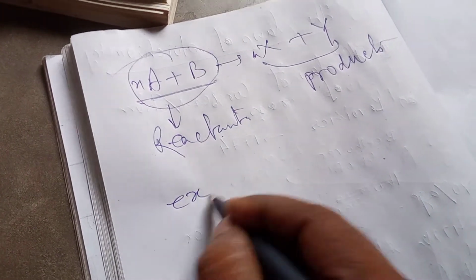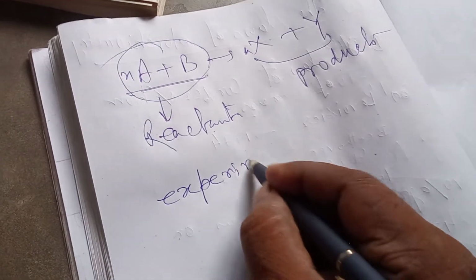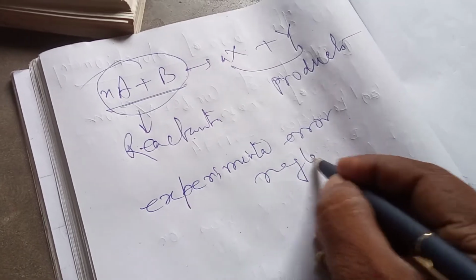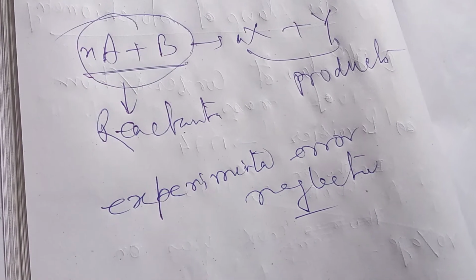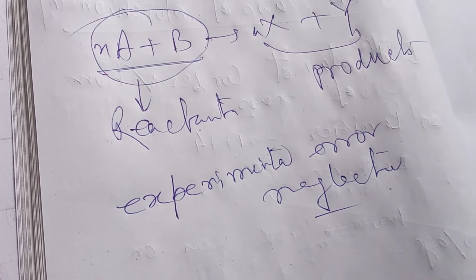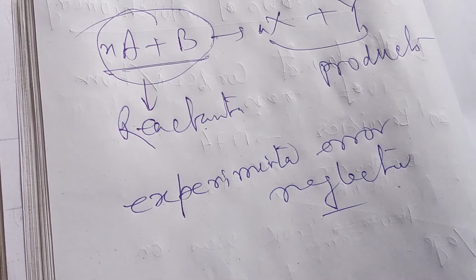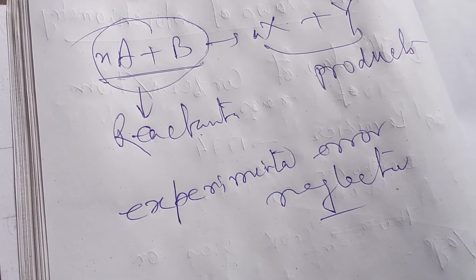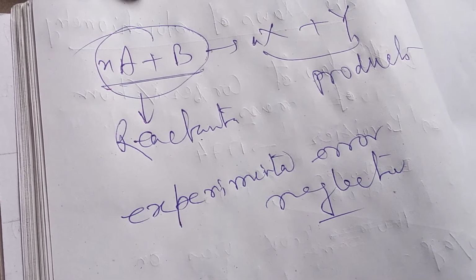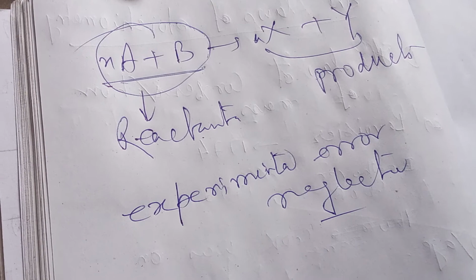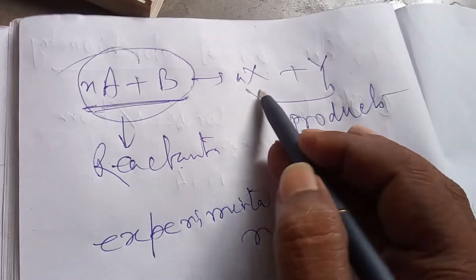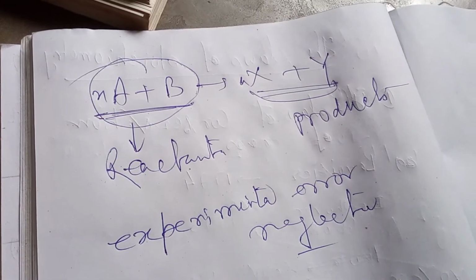Here experimental error is neglected. That means you cannot measure mass exactly. Always there is scope to measure more accurately. So to some extent there will be error. If we neglect this error, the sum of this mass and the sum of this mass will be equal. This is the law of conservation of mass.